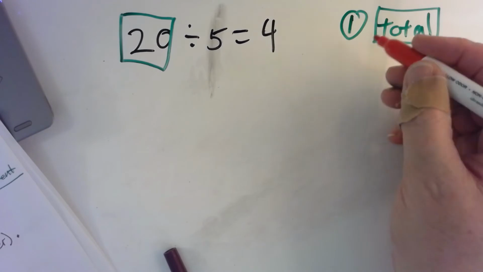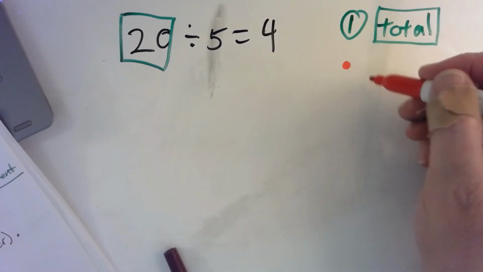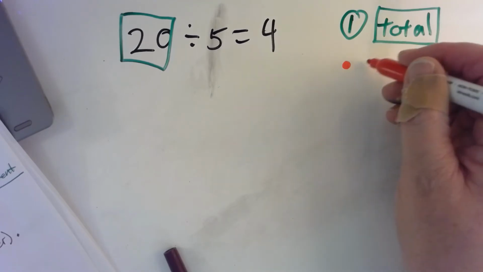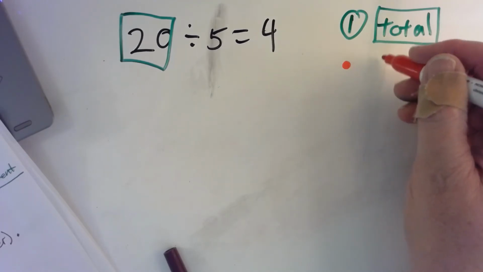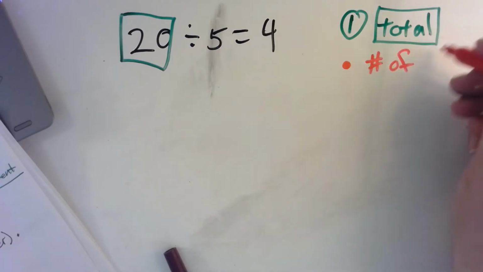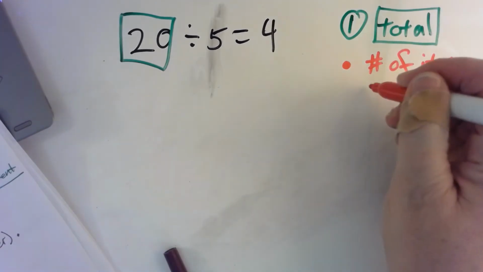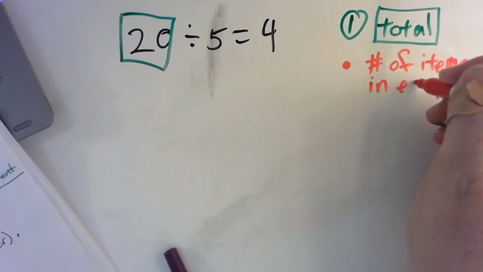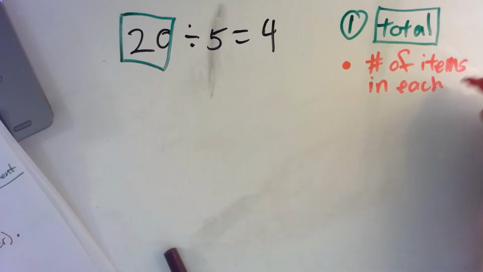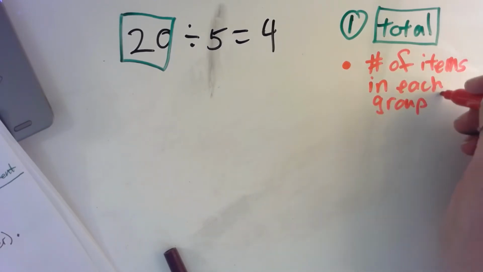So the first option is to circle the number of items in each group or row.